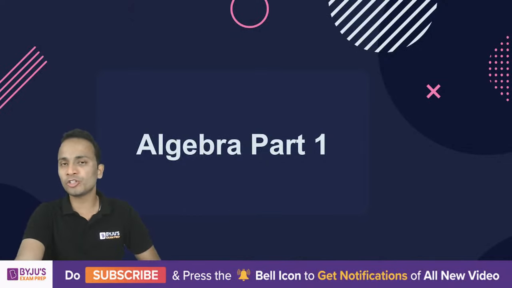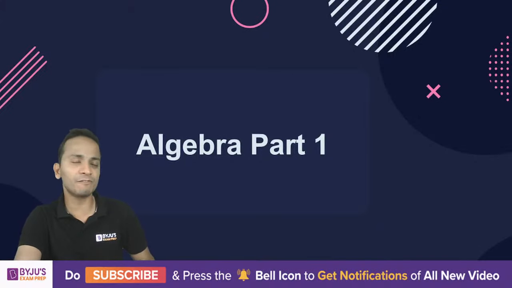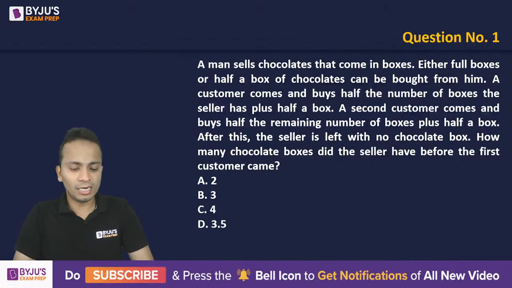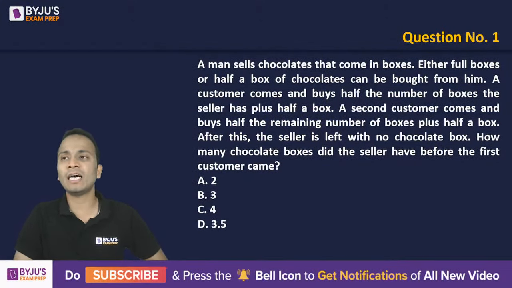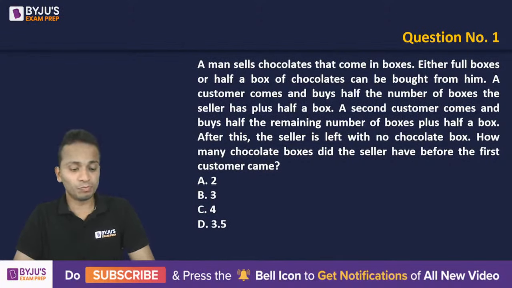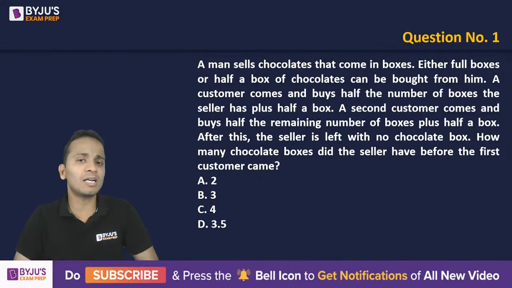So the first question on your screen, be prepared with your pen and some rough sheets. Question number one, this is one type of question that I have seen appearing in CAT more than once. This is a good question, and there may be a lot of students who take somewhere around 1 or 2 minutes to solve it. Today I'll be discussing a technique. No matter how lengthy the question is, no matter how many steps are there, you will be able to do this type of question in less than 30 seconds. I'll be discussing the technique.